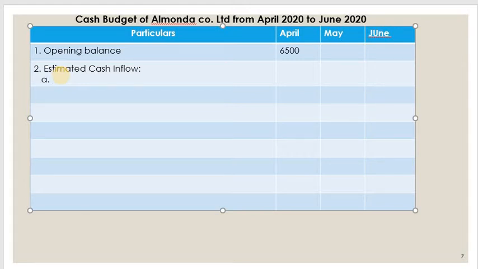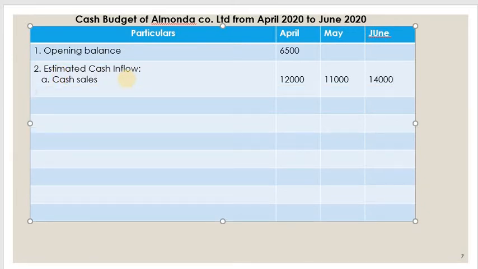First we have done the working for cash sales. How much is the cash sales? Let us write 12,000 for the month of April, 11,000 for the month of May, and 14,000 for the month of June. This is the cash sales.